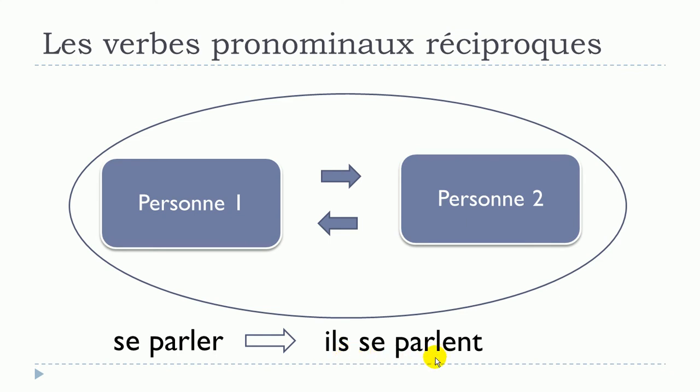And this is exactly the main concept of les verbes pronominaux réciproques. So, la personne numéro 1 parle à la personne numéro 2. La personne numéro 2 parle à la personne numéro 1. So, this cycle will actually symbolize in a way this concept of les verbes pronominaux réciproques.